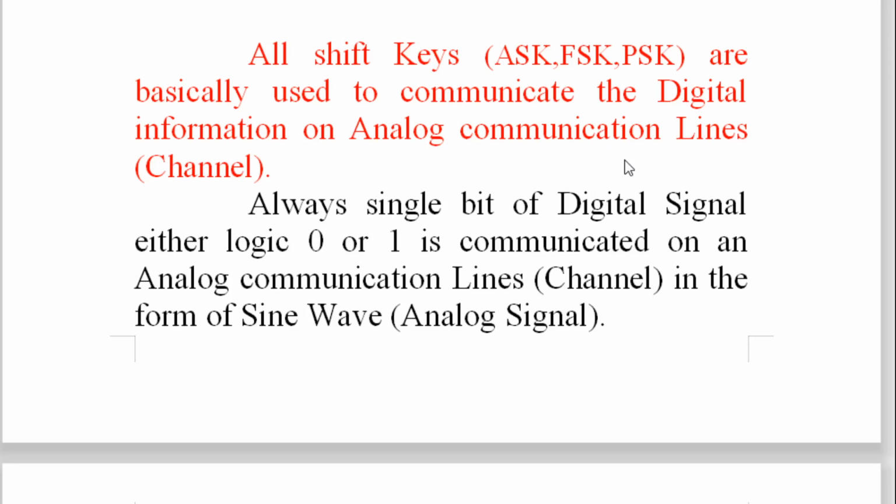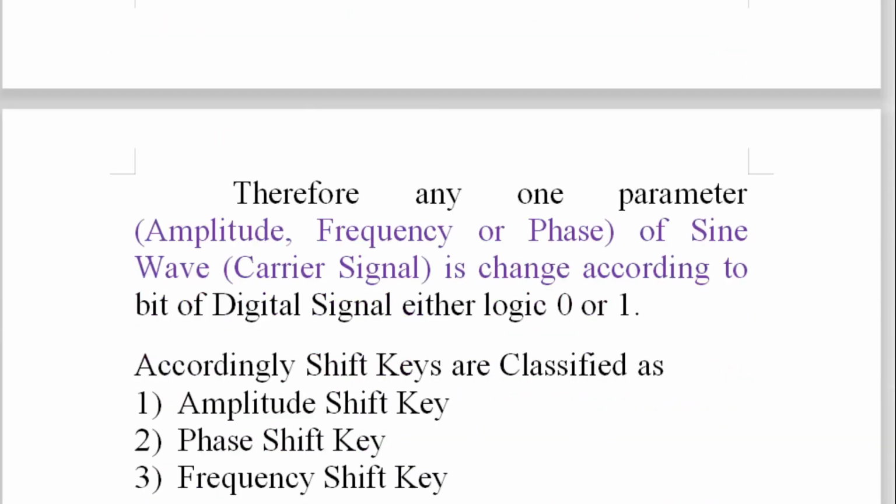But the question comes, if we pass the sine wave on that analog communication channel, then how to understand whether there is a logic 1 or logic 0? Because sine wave has a positive peak, positive half cycle, negative half cycle, and it is repeating. So we'll see now.